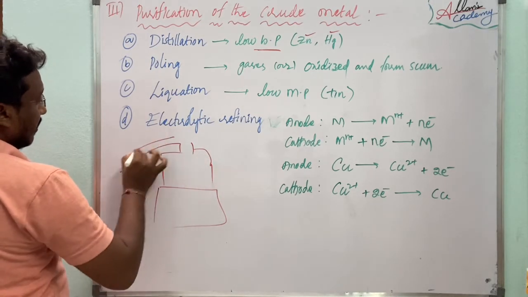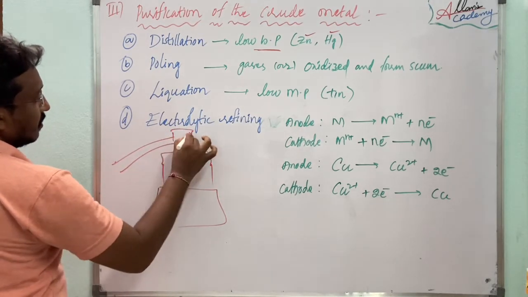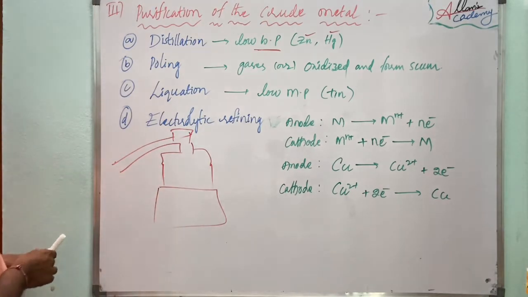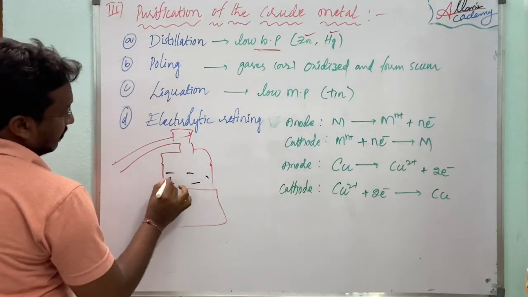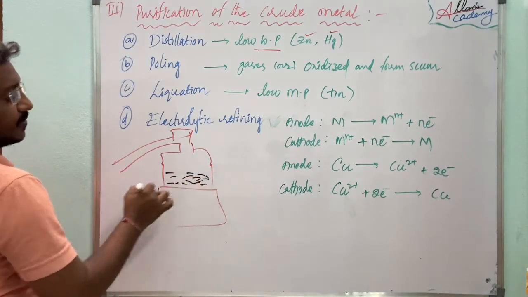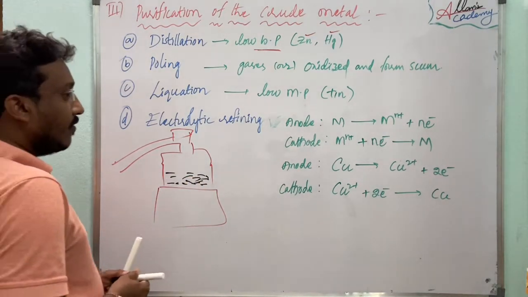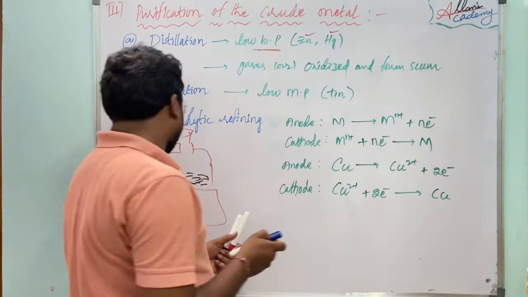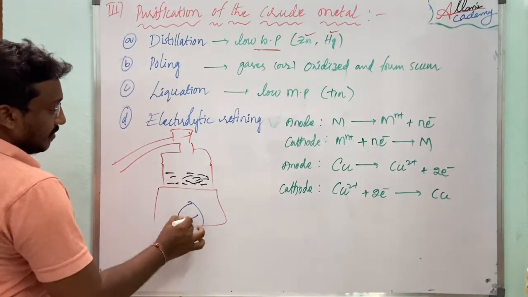So it has a collecting tube. Here we will take the liquid form of the metal, and we heat it with a high temperature.